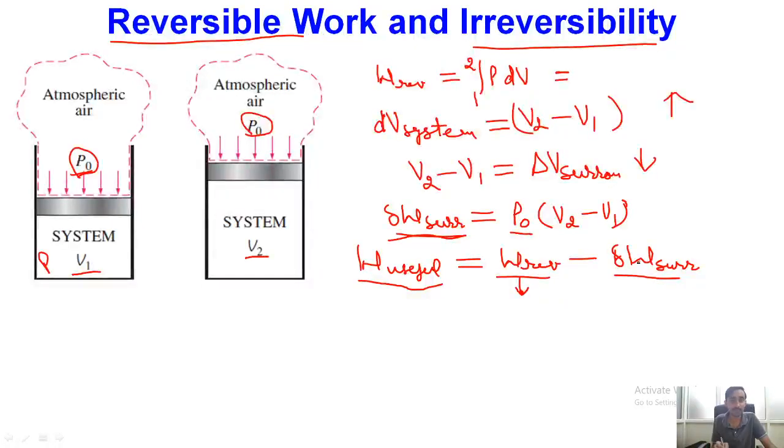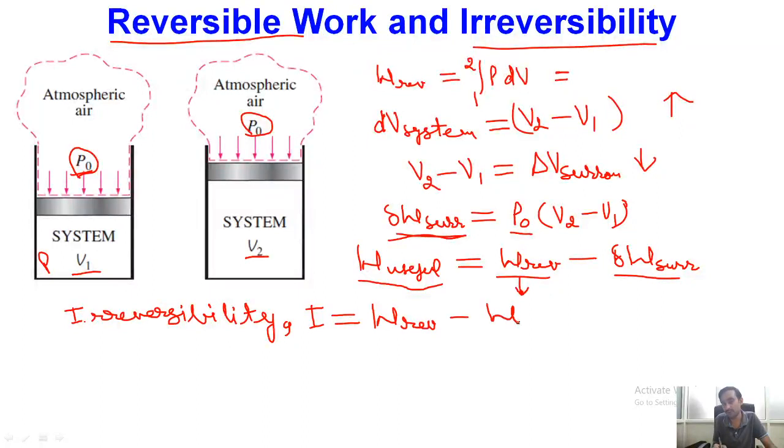So we can define something known as irreversibility. This irreversibility represents the rate at which our work, or maximum potential of work, is being destroyed. So irreversibility is equal to reversible work minus useful work.